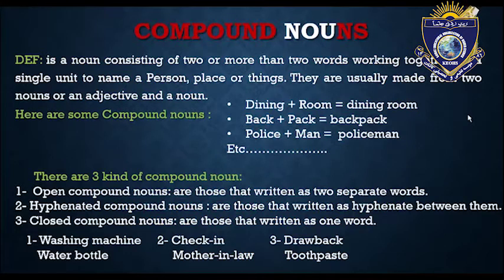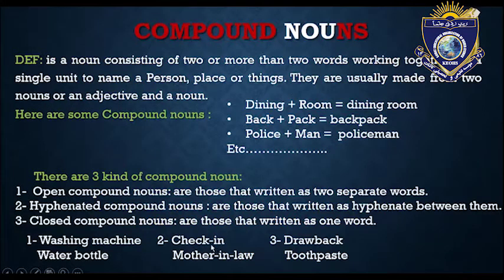The second one is hyphenated compound nouns. What are they? They are those that are written with a hyphen between them. We have a hyphen between two words or more than two words. Look at the examples here, like chick-in. It means that we call this hyphenated compound because these words have a hyphen between each other.